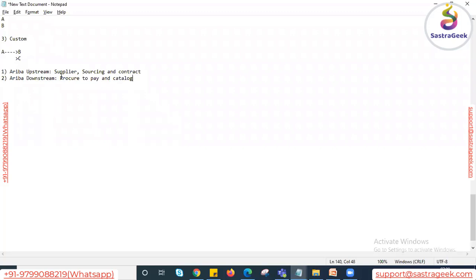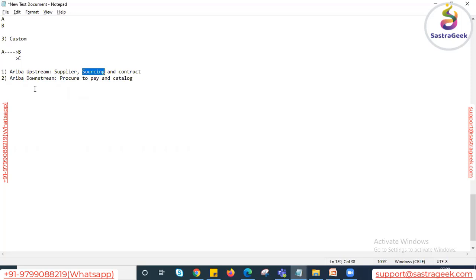These are completely individual, separate modules, and customers are totally free to subscribe to whichever solutions they want. If a customer wants to subscribe to Ariba upstream, including supplier, sourcing and contract, they can adopt it. They can also adopt a particular module. For example, if a customer is happy with SAP R3 or S4HANA, but wants to perform sourcing activity like RFQ and negotiation on SAP Ariba, they can adopt only the sourcing module and do the rest in their backend SAP system.